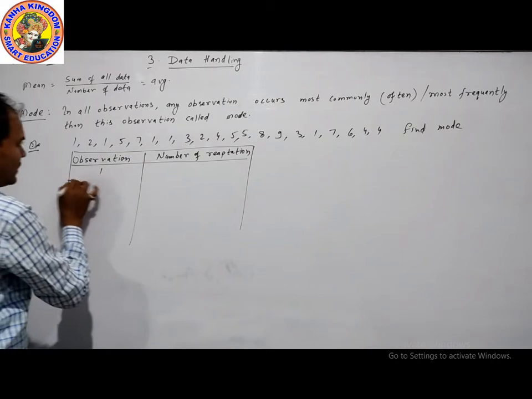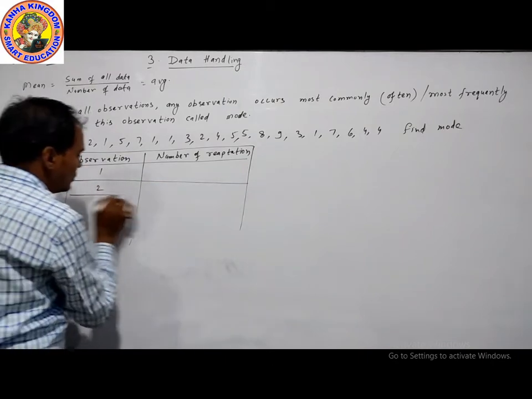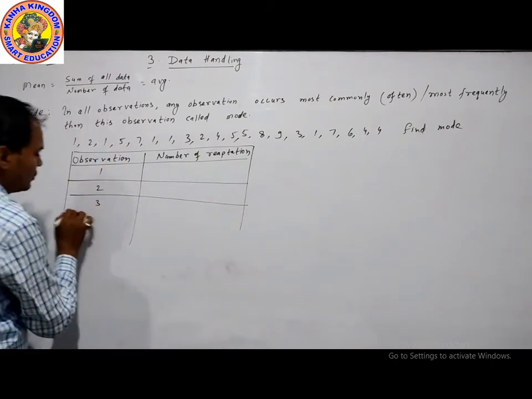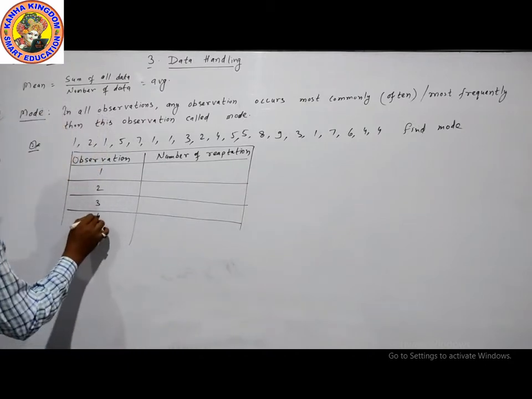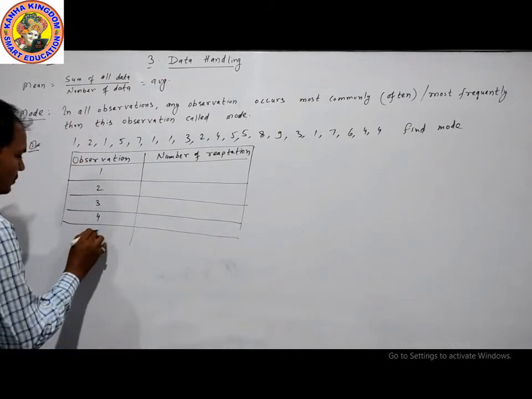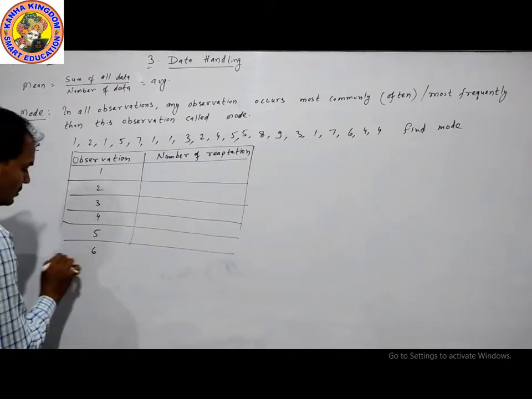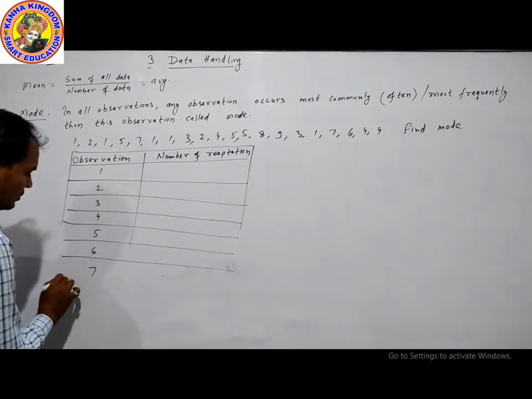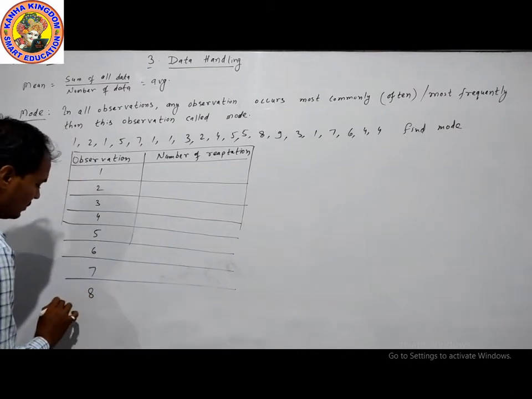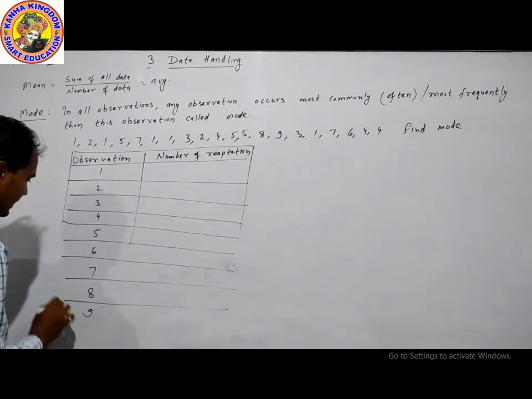Now the observations are 1, 2, 3, 4, 5, 6, 7, 8 and 9.